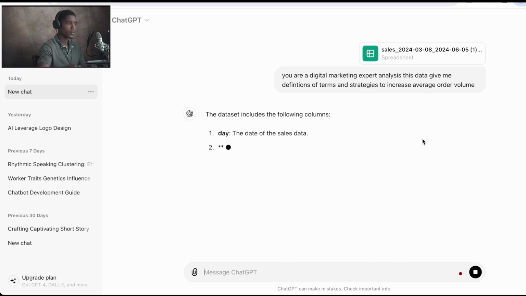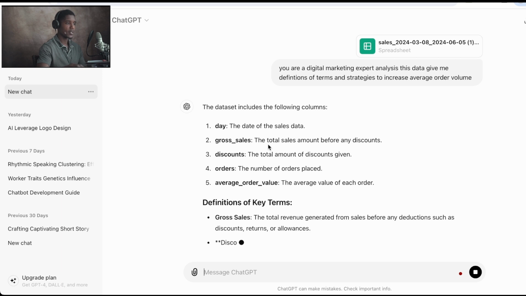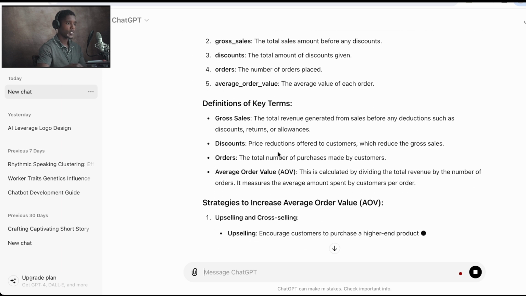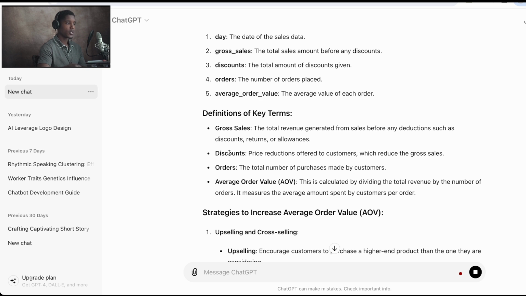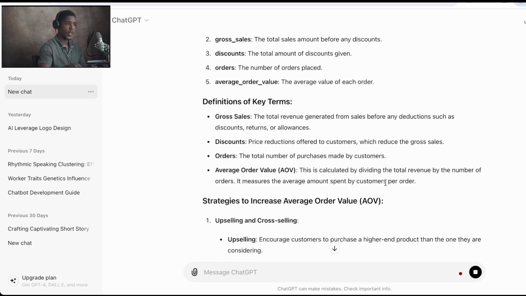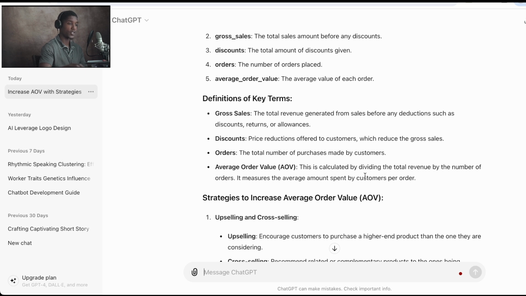analyzing. So data set, see, right? So you got key terms here: gross sales, discounts, orders, average order value. This is calculated by dividing the total revenue by the number of orders. It measures the average amount spent by customers per order. So this is valuable information.